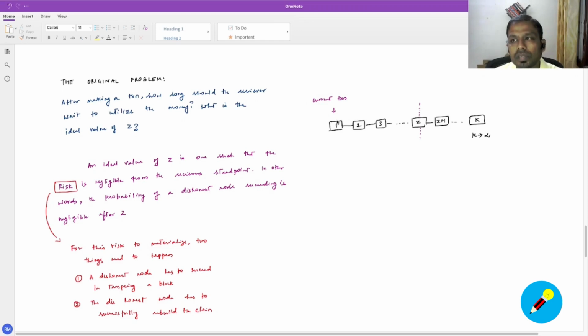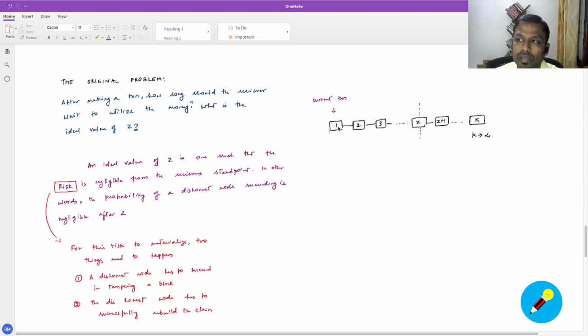So let's say that a node gives some money to another node, and immediately tries to come back and tamper with that particular block and convince the other nodes that the transaction never happened.